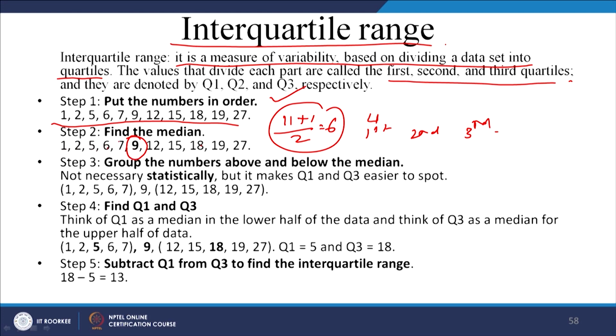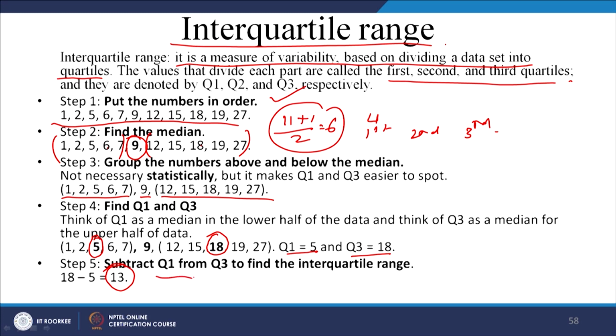Okay. Group the numbers above and below the median. So, these numbers are grouped, these numbers are grouped, right. Now find Q1 and Q3. This is Q1 in this case. 1, 2, 3, 4, 5, there are 5 values, so the middle point is this one, and in the upper group the middle point is 18. So, right now Q1 is equal to 5 and Q3 is equal to 18. Subtract Q1 from Q3, and you get this number.